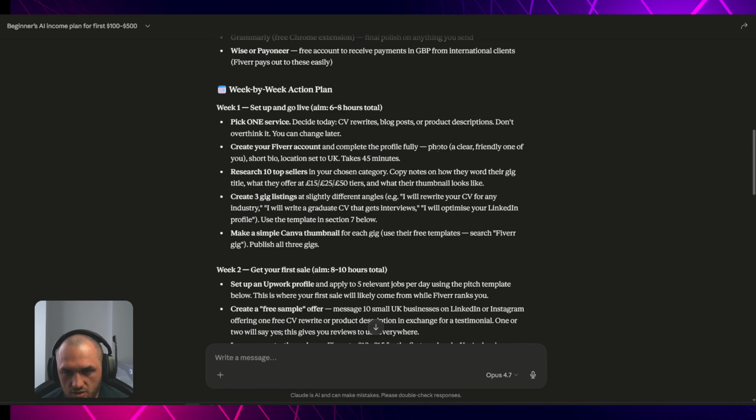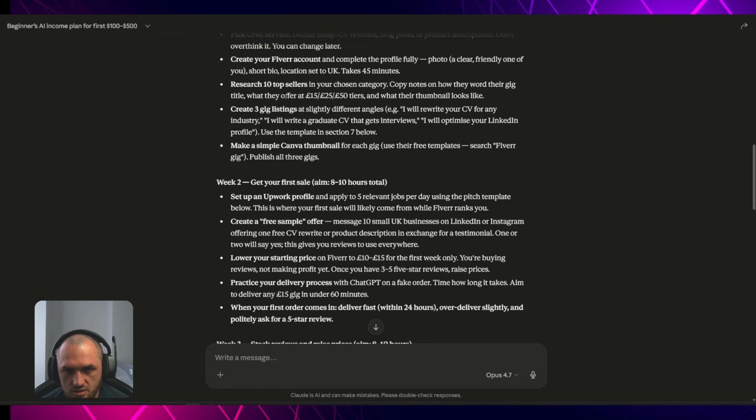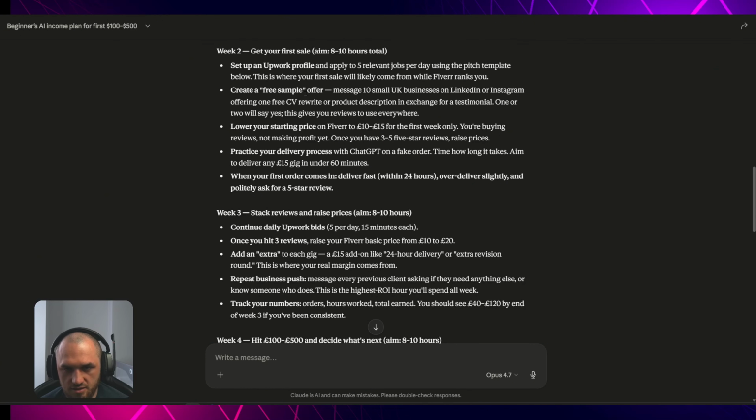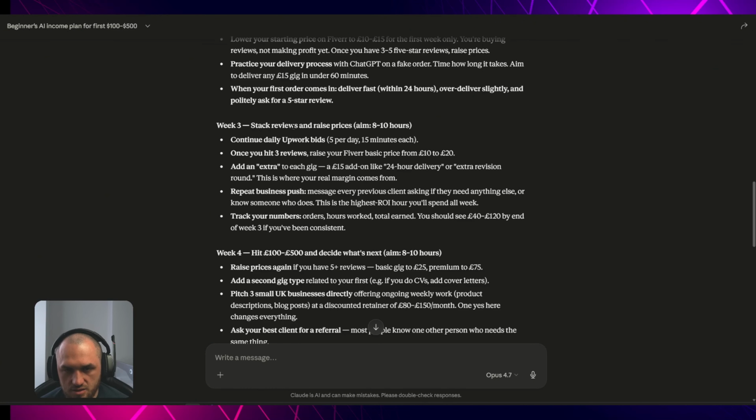Create your Fiverr account, research top sellers, what they do exactly, copy the notes and how they word their gig, what they offer and what their thumbnail looks like, so you can maybe copy and slightly differentiate from them. You can use Canva. Get your first sale, stack reviews and raise prices.